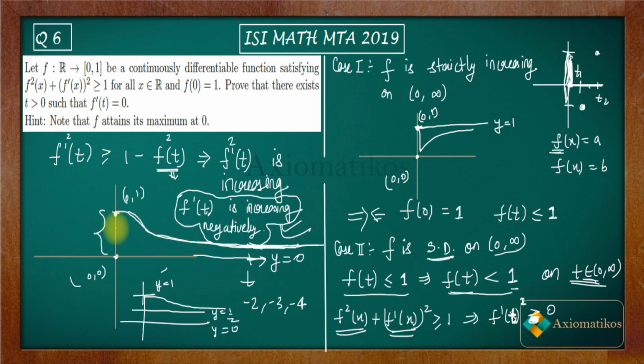This is how you can prove that there exists. So what was our assumption? From this case we got our contradiction, right? But what was our assumption? Our assumption was that f dash of t is non-zero. So we again got a contradiction in this case also, and in this case also we got a contradiction. So that means there will exist t in this range, 0 to infinity, such that f dash of t is 0 there. You got my point. So thank you.